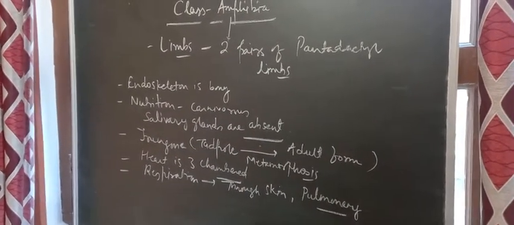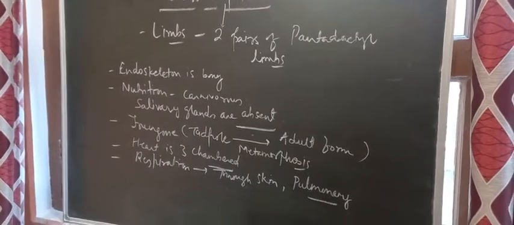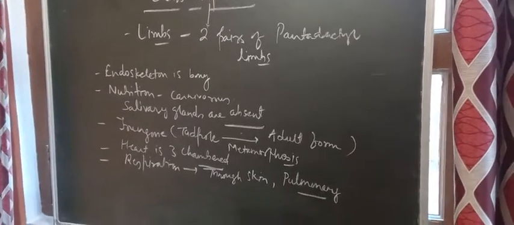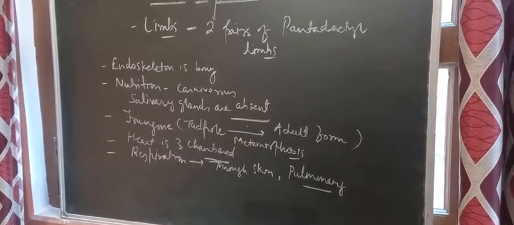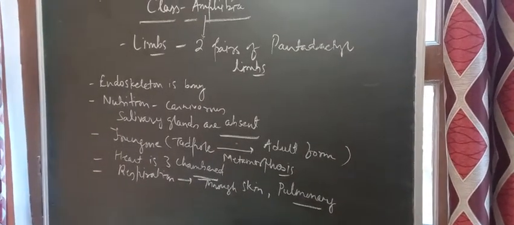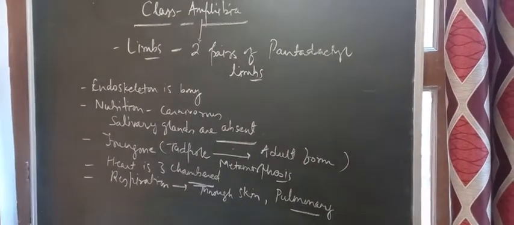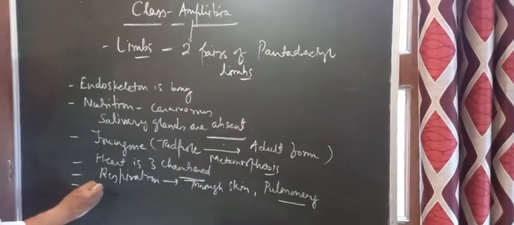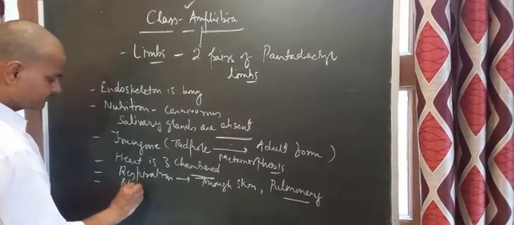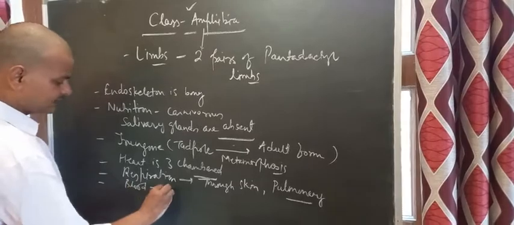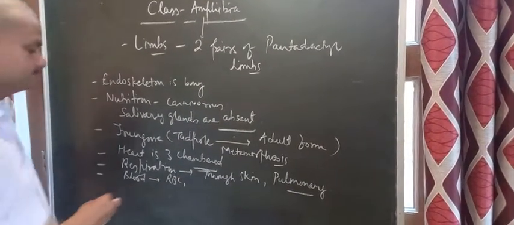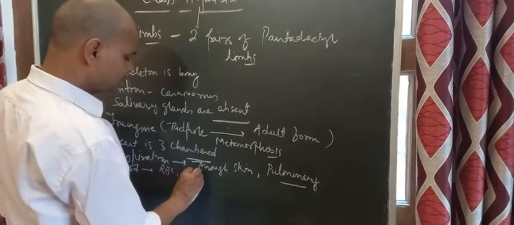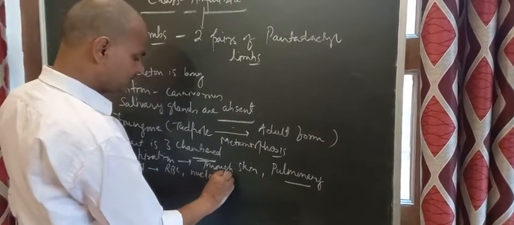And regarding their body fluid, the body fluid is blood having RBC, and this RBC is oval in shape and nucleated. The body fluid means the blood contains RBC, red blood cells, so hemoglobin is also present there, and it is nucleated. Nucleated RBC is there.